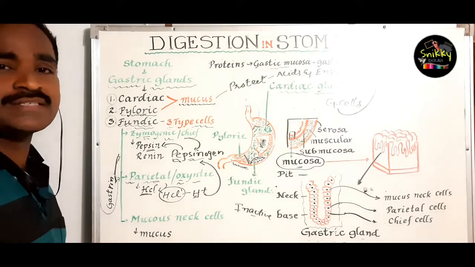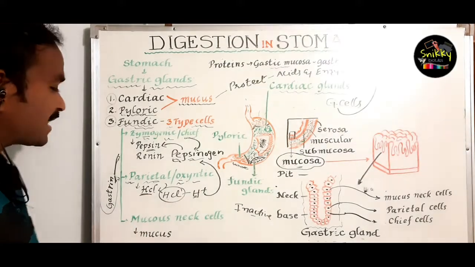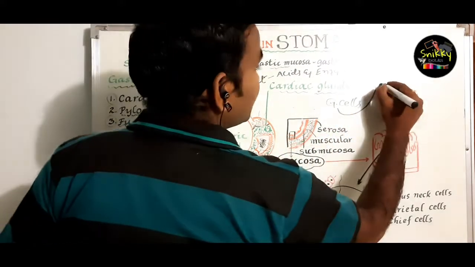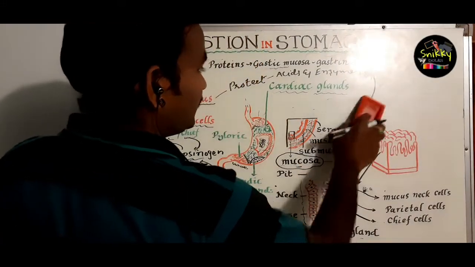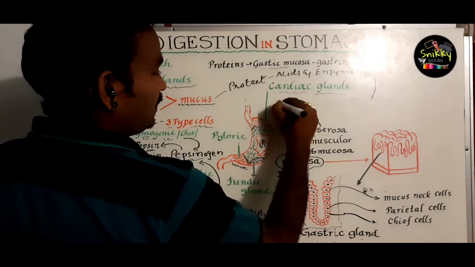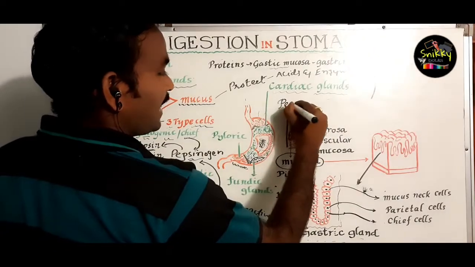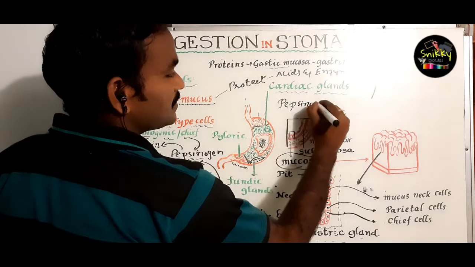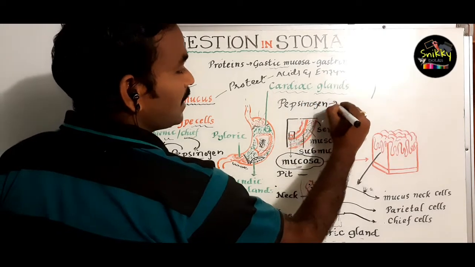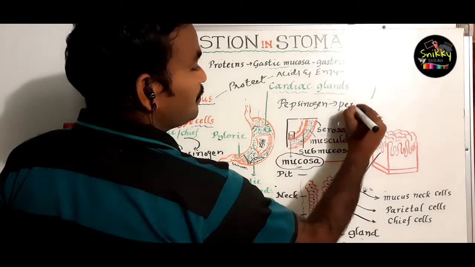Now this pepsin is activated. When it is activated, then by the action of HCl, pepsinogen is converted into pepsin.